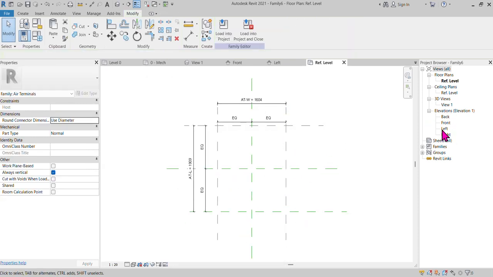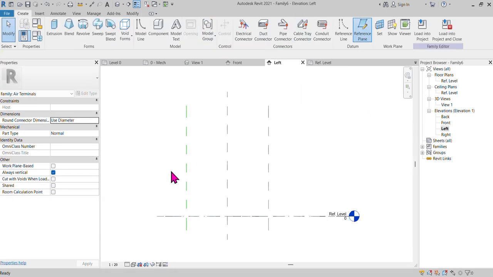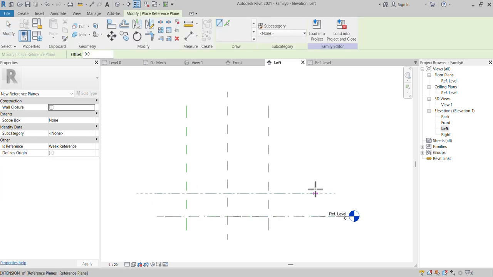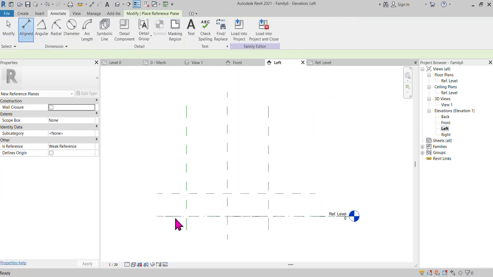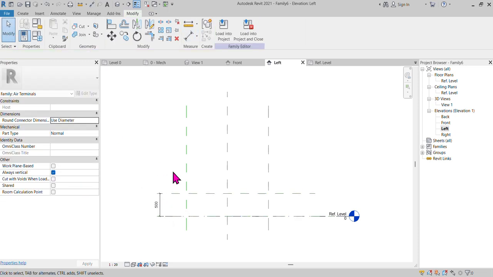After that, you can go back to your left view. As usual, you can create the reference line. Now you can choose the height or thickness, or as per your project, you can name it.